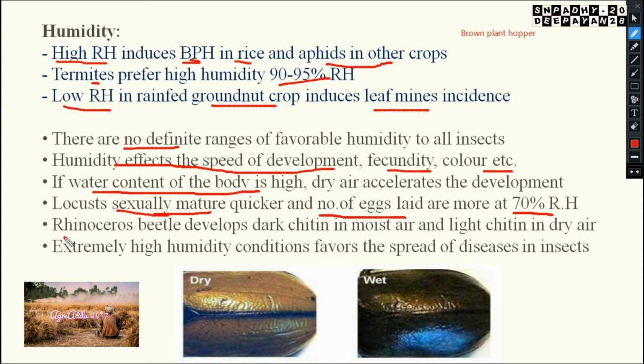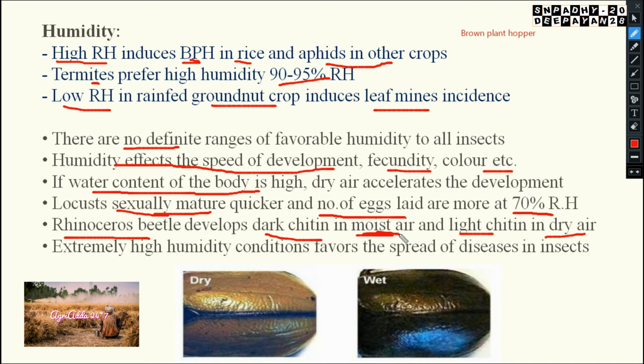Now coming to the rhinoceros beetle, what happens there? They develop dark chitin in moist air and light chitin in dry air. You see it is written as moist air. Moist air means what? Surrounded by the insect, the temperature is somewhat less. Yes or no? That means somewhat coolness is there.